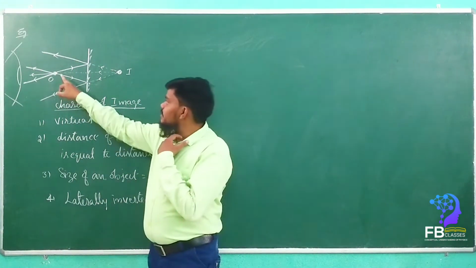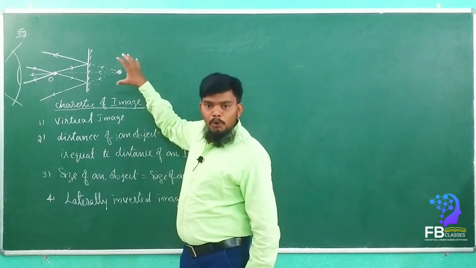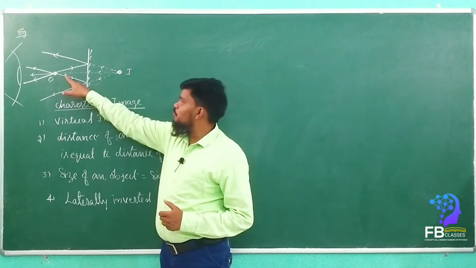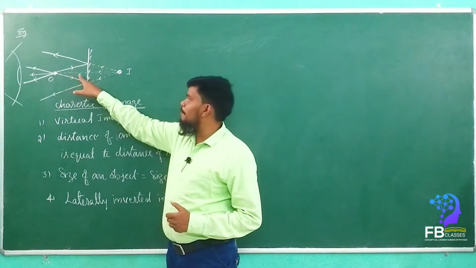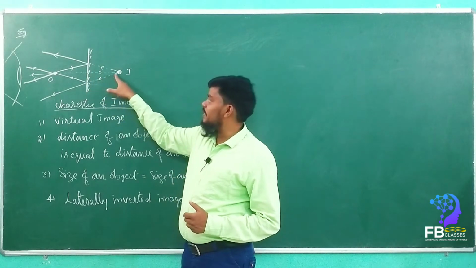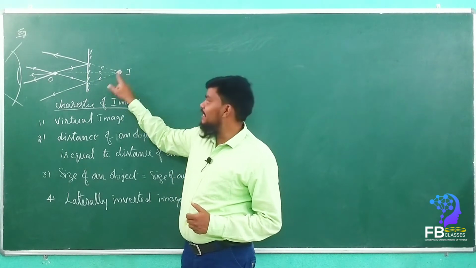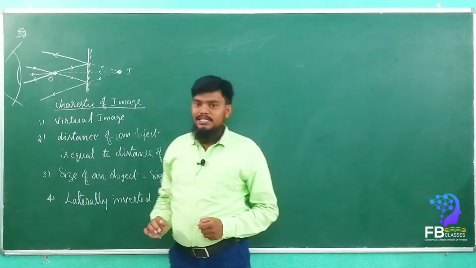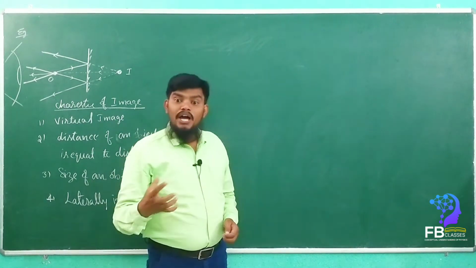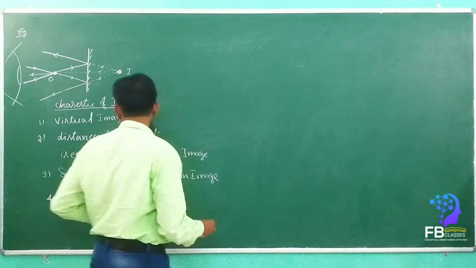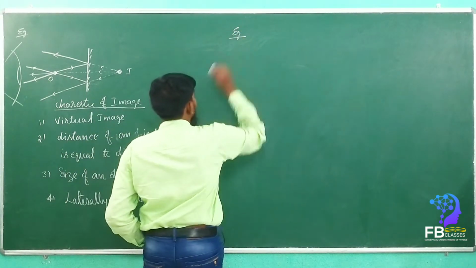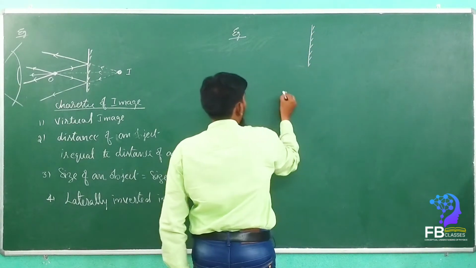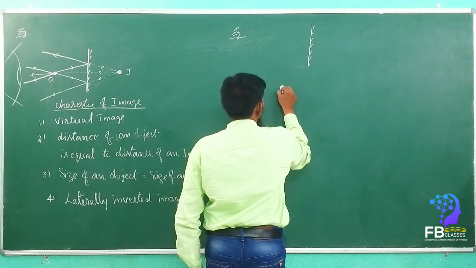See here, whenever we are plotting an image formed by the plane mirror, first we have to draw the perpendicular line and extend it behind the mirror, and the image is formed exactly on the perpendicular line. I will take one example, then you can better understand how to plot the image formed by the plane mirror. For example, here there is a mirror. This is a mirror. Now the object will be here. This is an object.